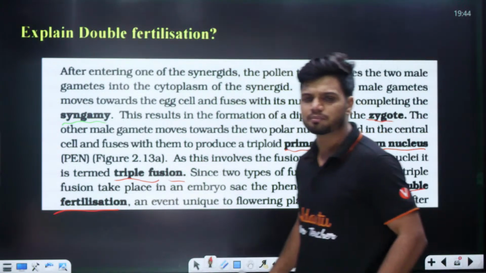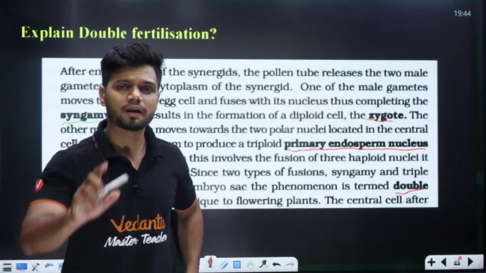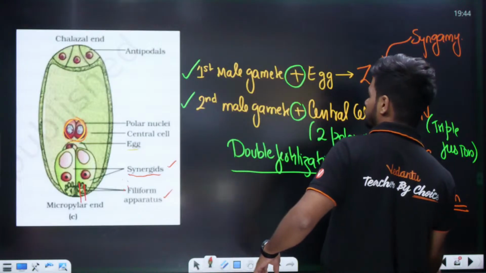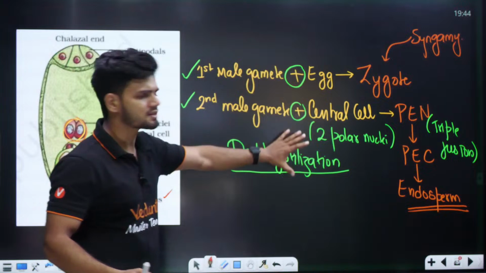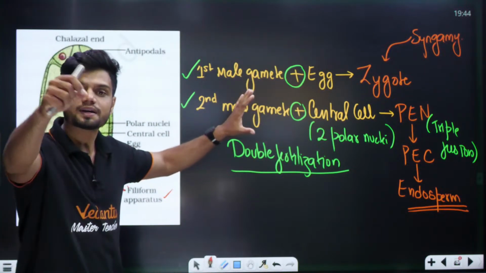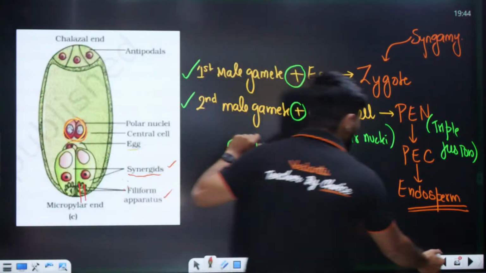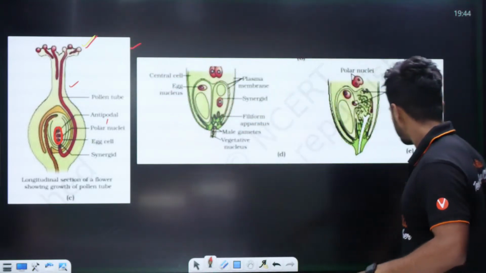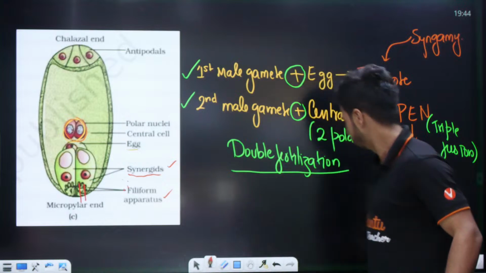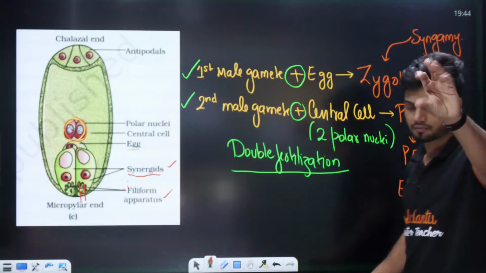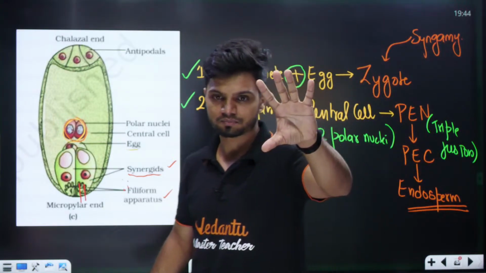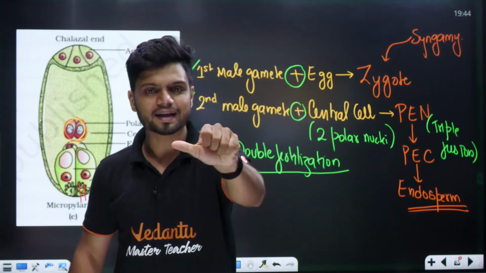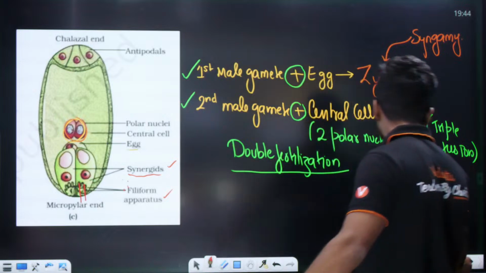So students, if they ask you in the exam, depending upon the marks, you are supposed to answer. If they ask you the question for 2 marks, a few words are enough. If they ask you for 5 marks, in that case, draw this diagram briefly. Draw this diagram for 5 marks. Understood? For 5 marks, draw the diagram and write also.